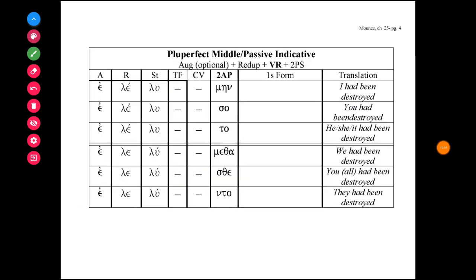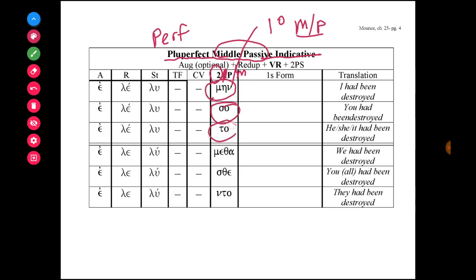And lastly, there is a Pluperfect middle passive form. It very much looks like the perfect, except it does not use the primary middle passive suffixes. Instead, it uses the secondary middle passive suffixes. So instead of mai, sai, tai, it ends with mên, so, to, metha, sthe, nto. It has no tense formative, no connecting vowel.